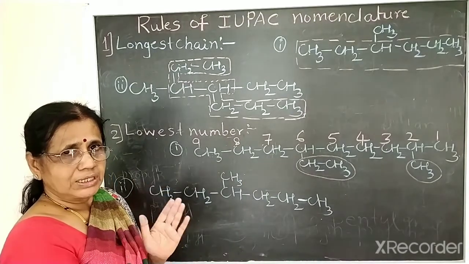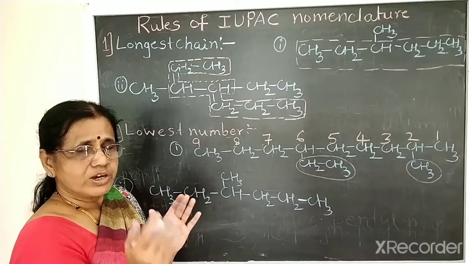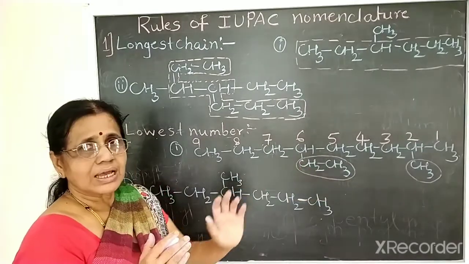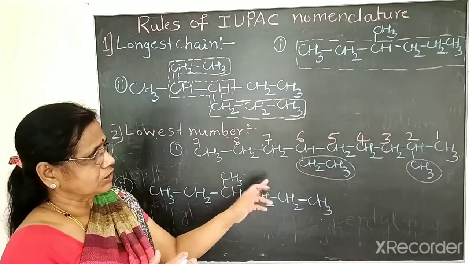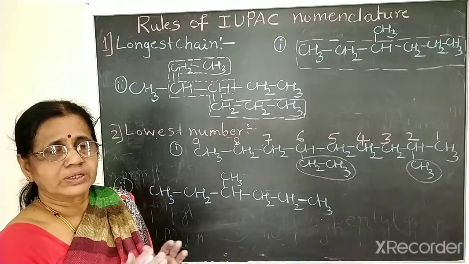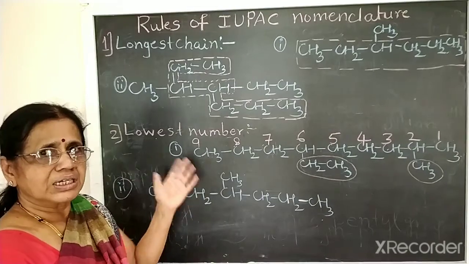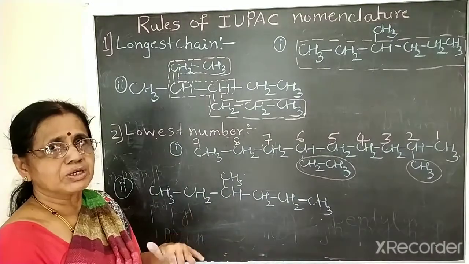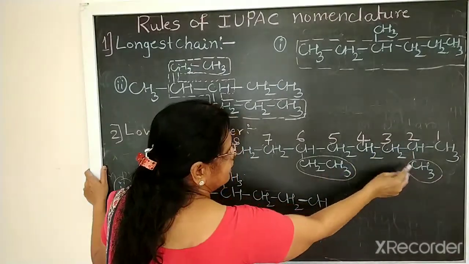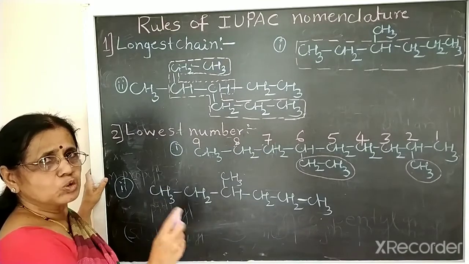So in alphabetical order, A, B, C, D, E, F, G, H, first comes E, ethyl, and next methyl. Therefore, after giving the numbers, while writing the name, we should write ethyl first. Is it clear? Because we should follow the alphabetical order, which we are studying again in the next rules. Okay. So it is 6-ethyl, 2-methyl, then it is 9 carbon hydrocarbon parent, it is nonane.